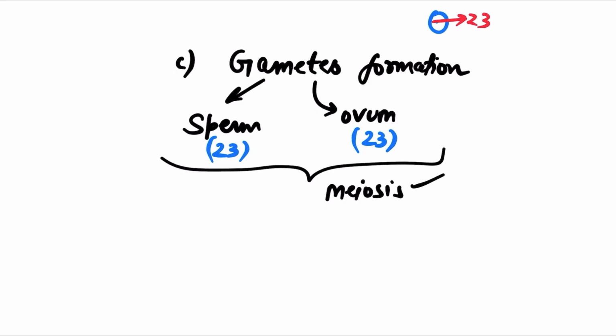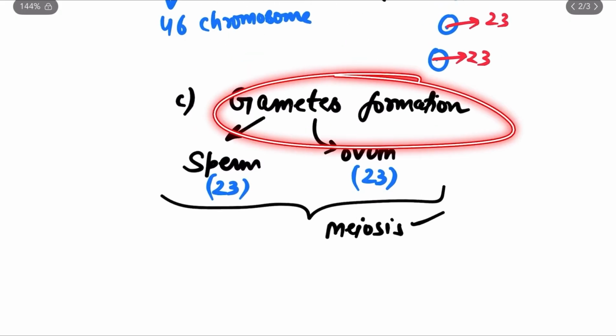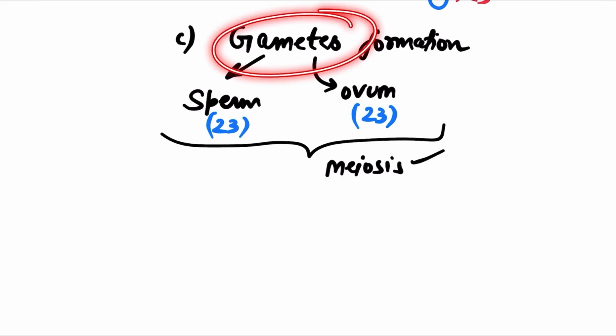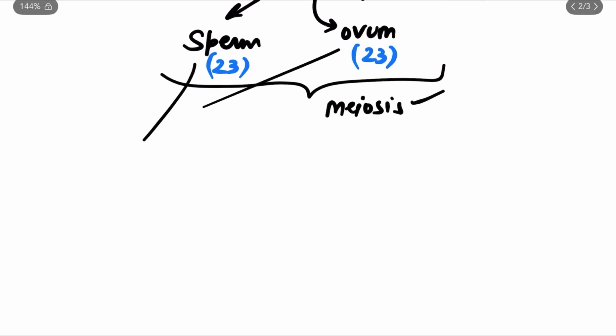Meiosis. Yes. For the continuity of generations, gametes are formed. If we want to continue our species and reproduce, we have to form gametes. Gametes are of two types, the sperm and the ovum. The sperm is the male gamete and the ovum is the female gamete. But the sperm and ovum must contain half the number of chromosomes, that is 23, because when they fertilize, you already know what is going to form?